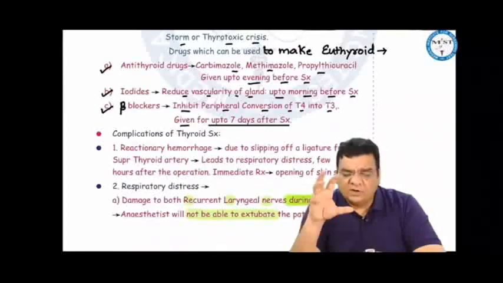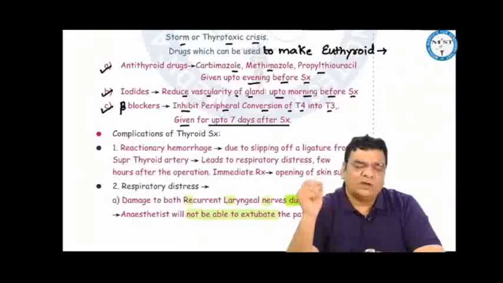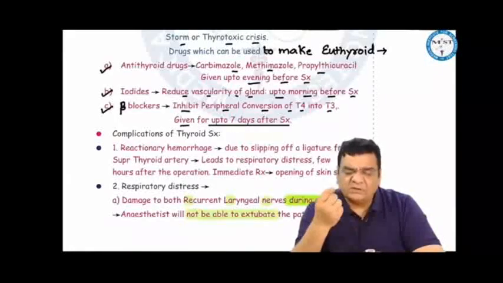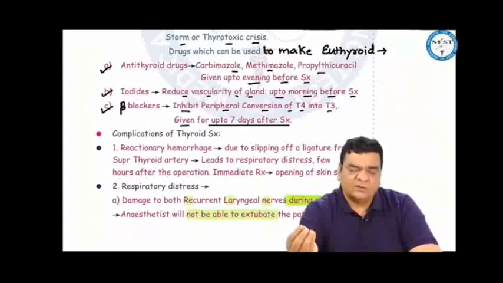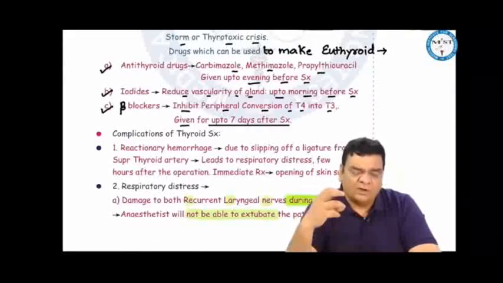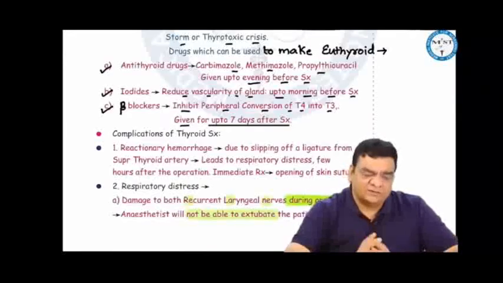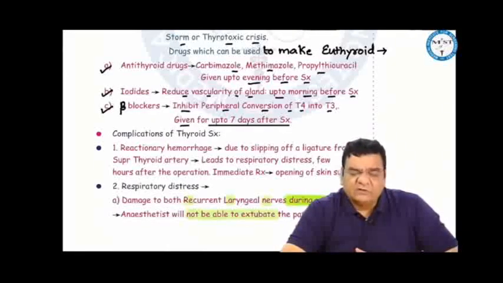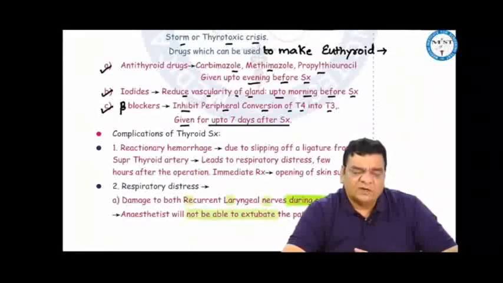Respiratory distress after thyroid surgery or during thyroid surgery can be due to 3 reasons. During surgery, if the surgeon has accidentally injured both recurrent laryngeal nerves, then there may be paralysis of the vocal cords. As the anesthetist is trying to extubate the patient or remove the endotracheal tube after surgery, since the vocal cords are paralyzed, the patient's oxygen saturation will fall. Again, the anesthetist will have to intubate the patient. So if the anesthetist is not able to take the endotracheal tube out because the patient's oxygen saturation is going down, that means the surgeon has injured both the recurrent laryngeal nerves. If respiratory distress occurs within a few hours after surgery, this can be due to reactionary hemorrhage. If respiratory distress occurs after a few days of surgery, maybe the second, third, fourth, fifth, sixth day after surgery, it can be due to hypocalcemia.